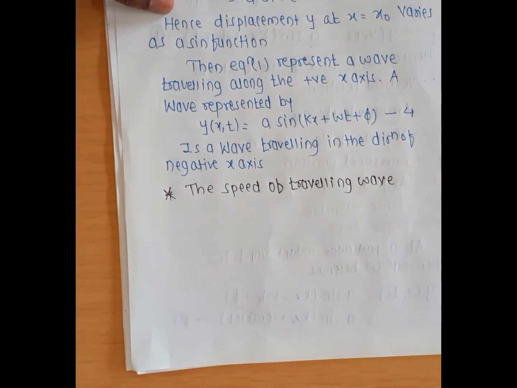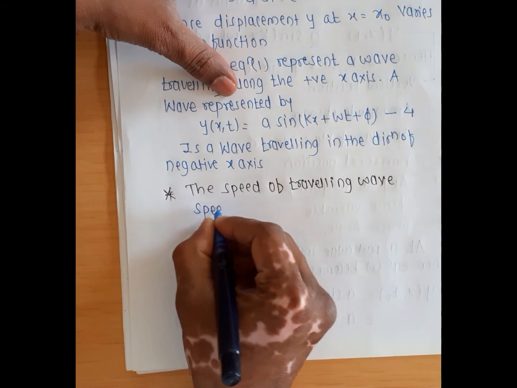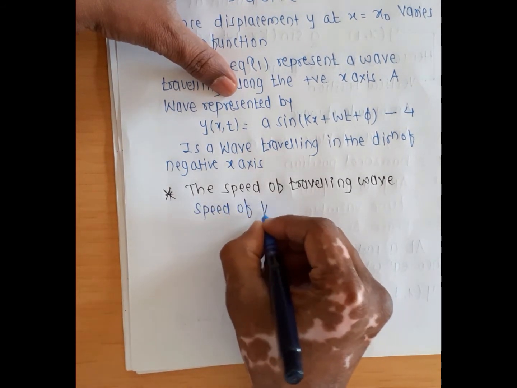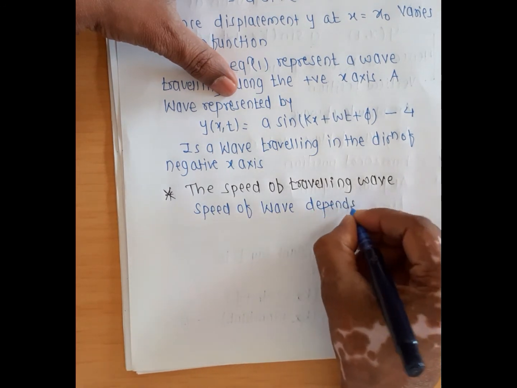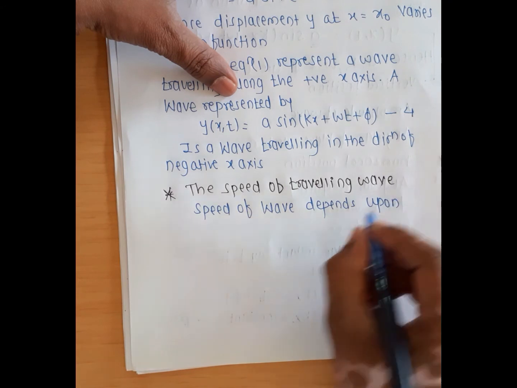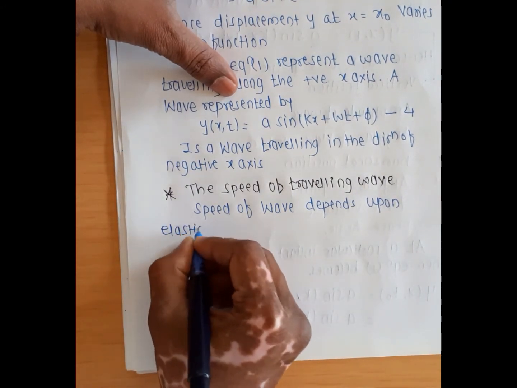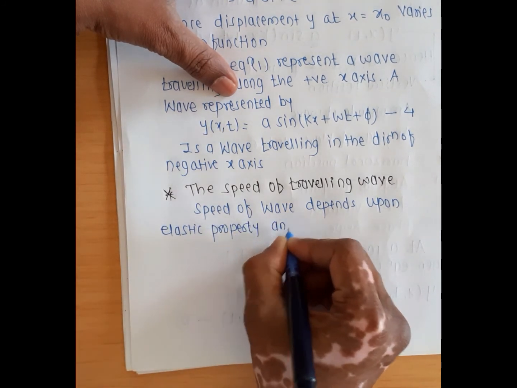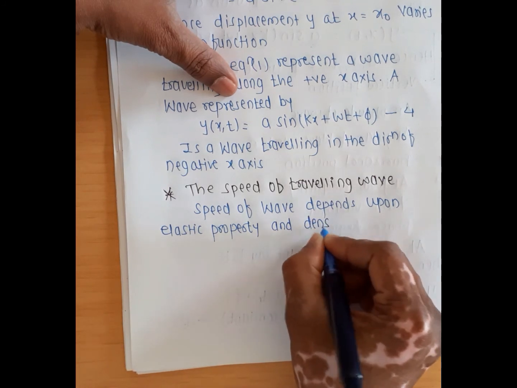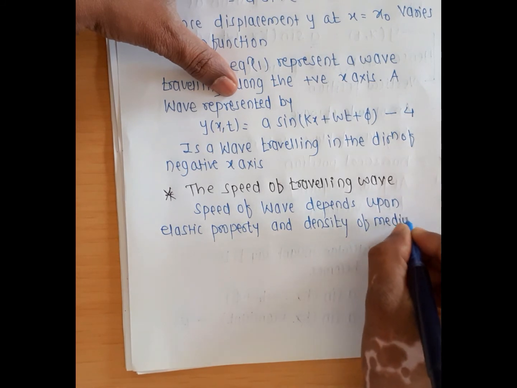So basically the speed of wave depends upon the elastic properties and density of the medium.